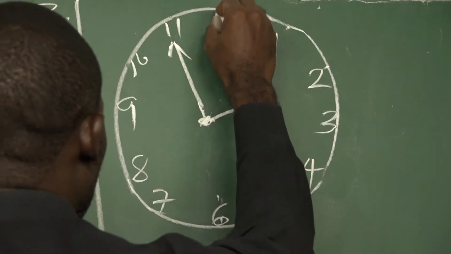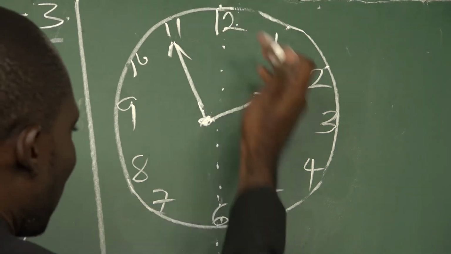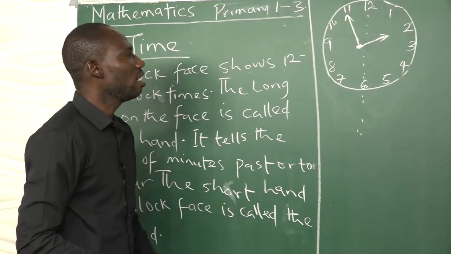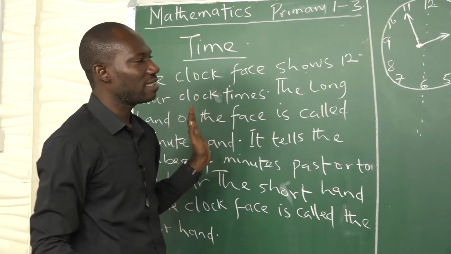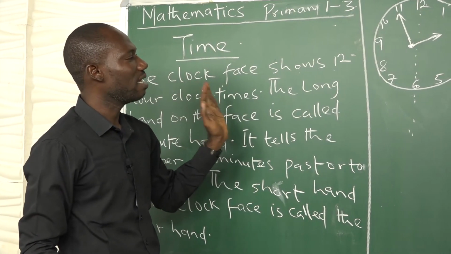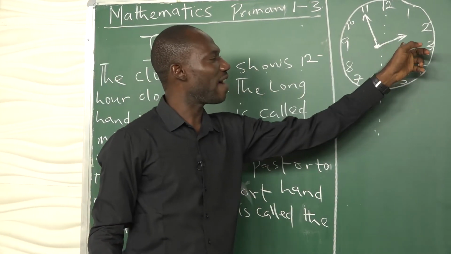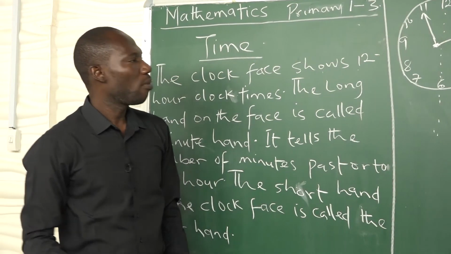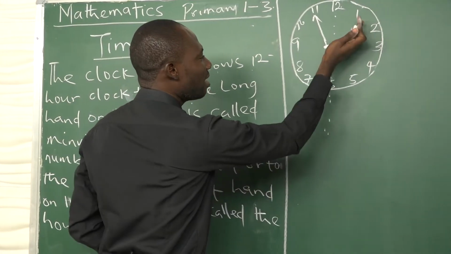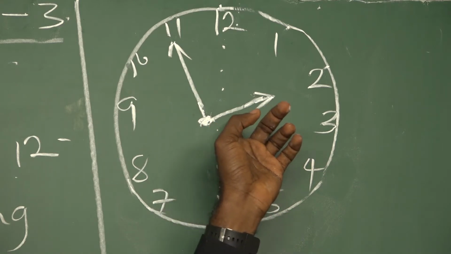If we have something like this, it's showing us that there is half this part, there is half this part. Now, whenever the longer hand or the long hand is by the left hand side, it shows it is to whatever the number the short hand is pointing to. But whenever we have it at the right hand side, it shows it is after whatever the short hand is pointing to.